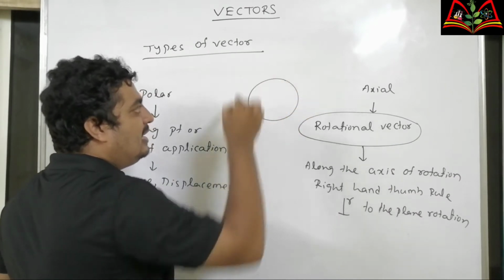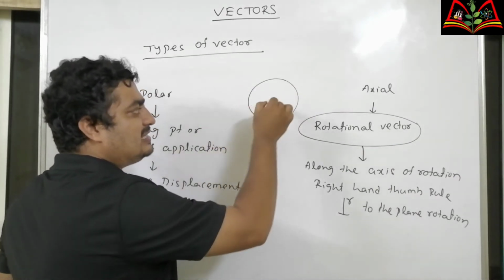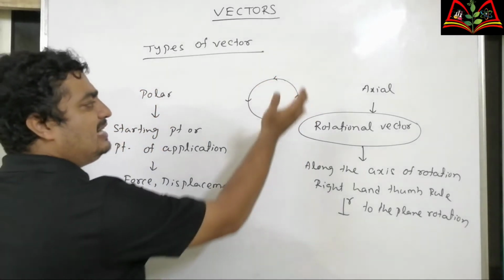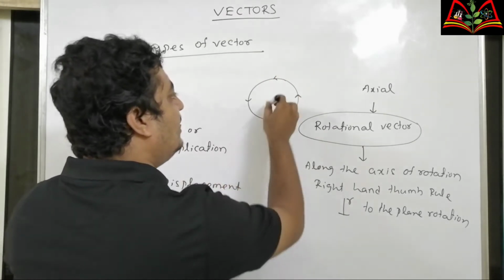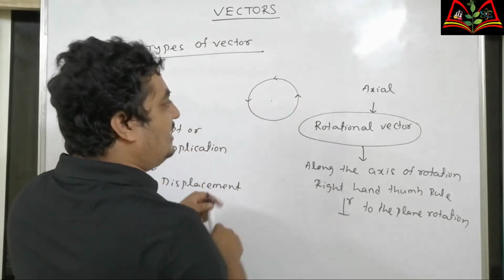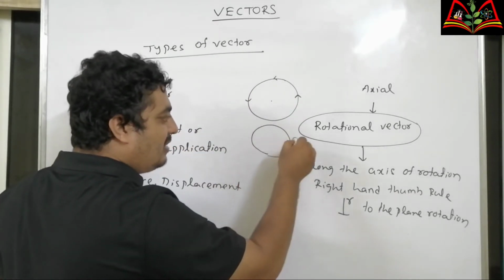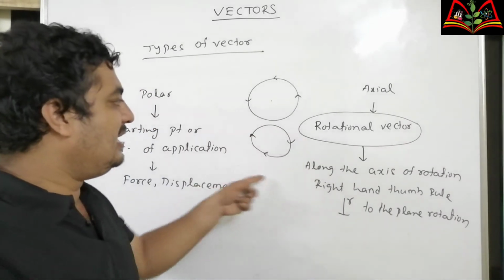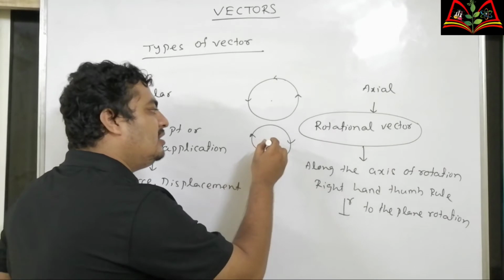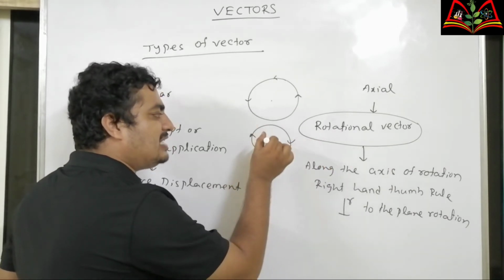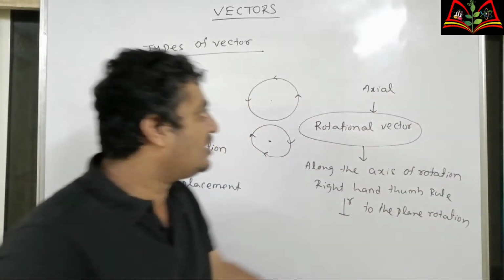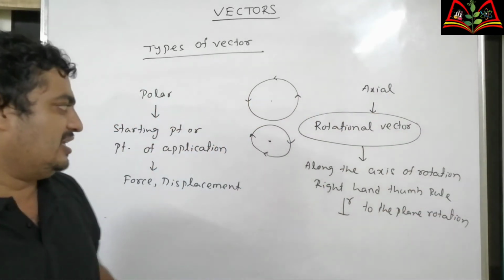For example, a particle is rotating like this. If it is rotating in an anti-clockwise manner, then according to the right hand thumb rule, all rotational vectors are along this direction, the outward direction. If a particle is rotating clockwise, then according to the right hand thumb rule, all the rotational vectors are along the axis in the inward direction. So these vectors are called axial vectors.